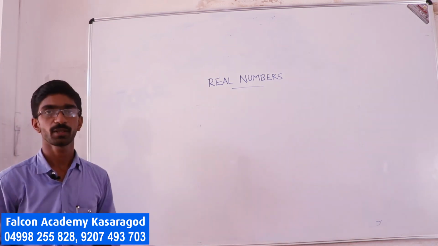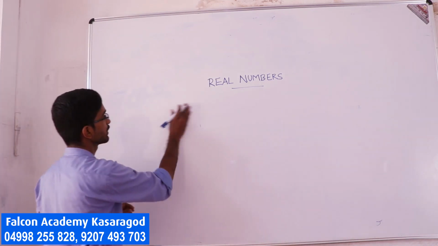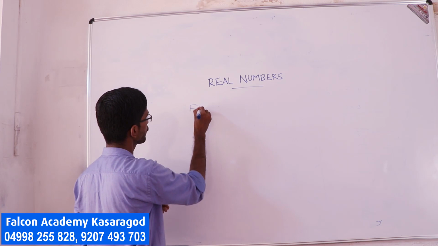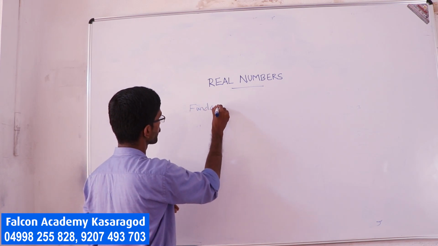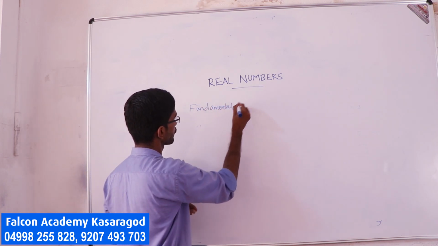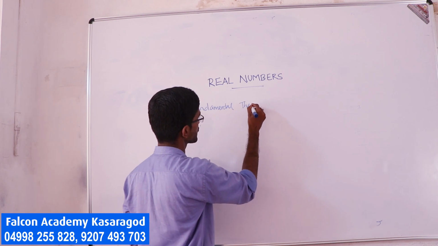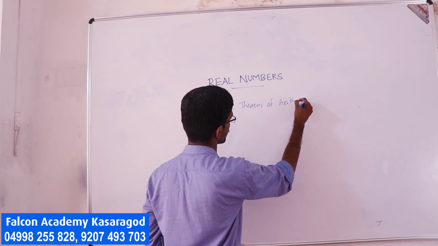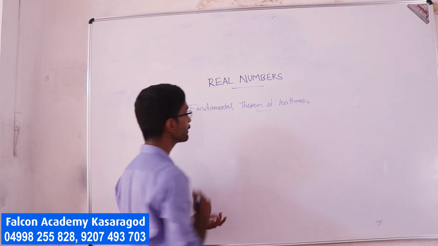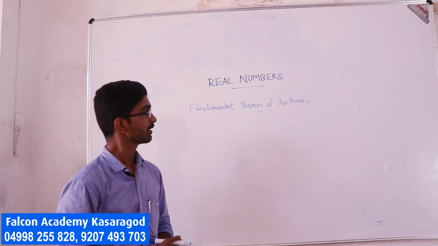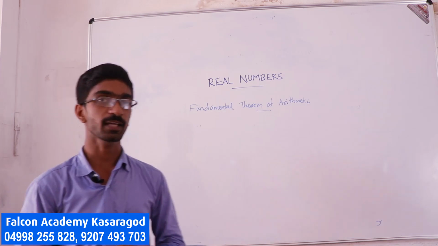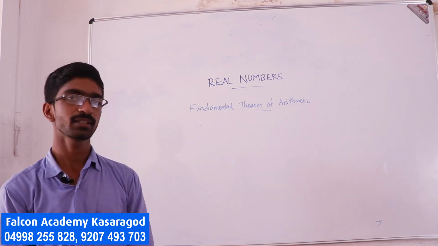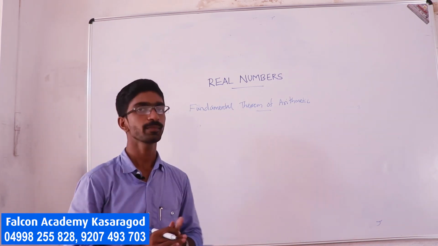Okay, the one more topic in this session is the fundamental theorem of arithmetic. Yes, the very important theorem. Before moving to the theorem, let us consider the number system of primes and composites.